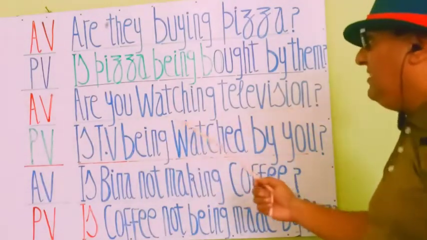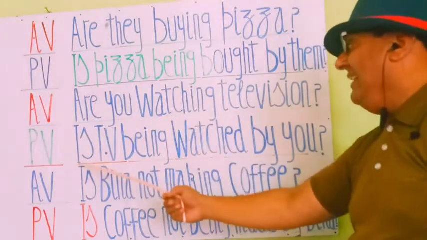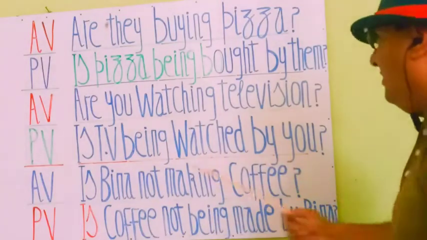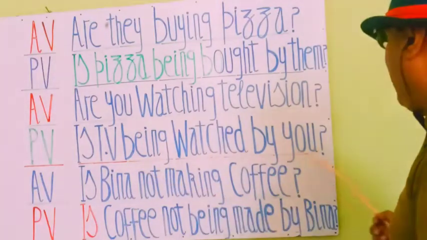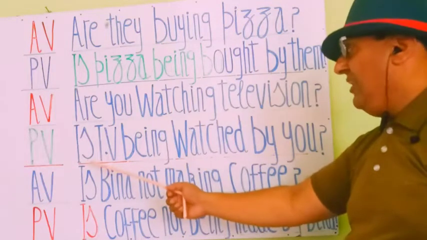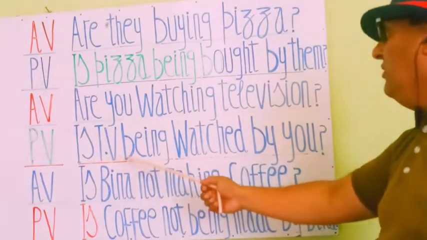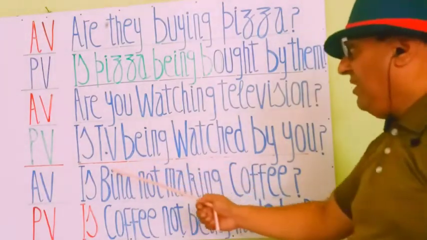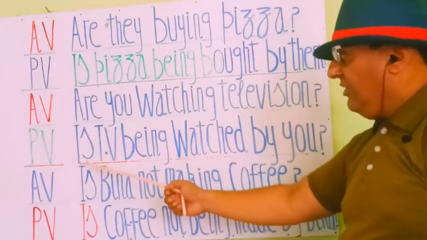When we change it to passive, you see, is TV being watched by you? You see that is here because it's a question, and according to the rules of present continuous tense we add is in the start of the questionary statement.